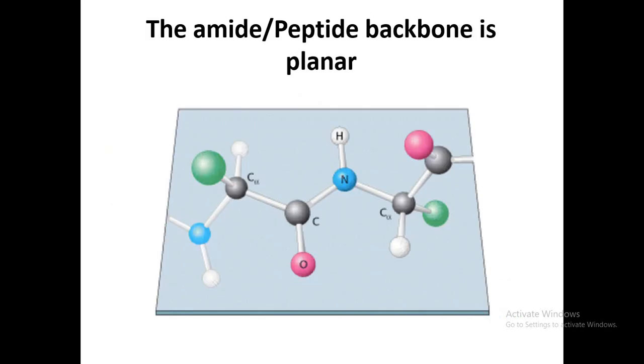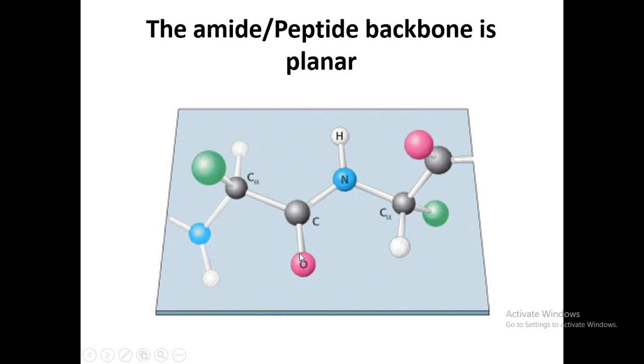So, peptide bond, one more thing: the peptide bond is also called the amide bond, and all the atoms of the peptide bond lie in the same plane. Here we can see the peptide bond, C double bond O and NH. So this is the peptide bond. All the atoms of the peptide bond lie in the same plane.